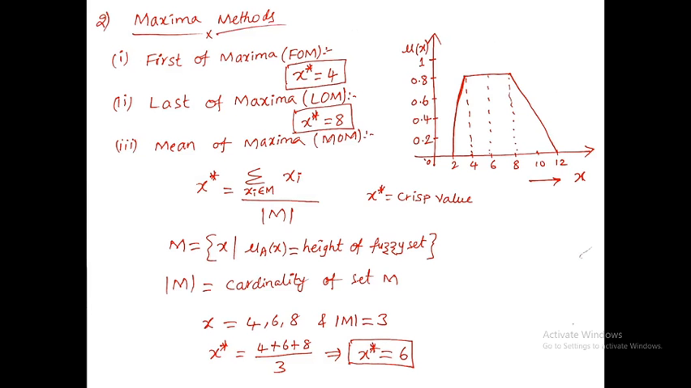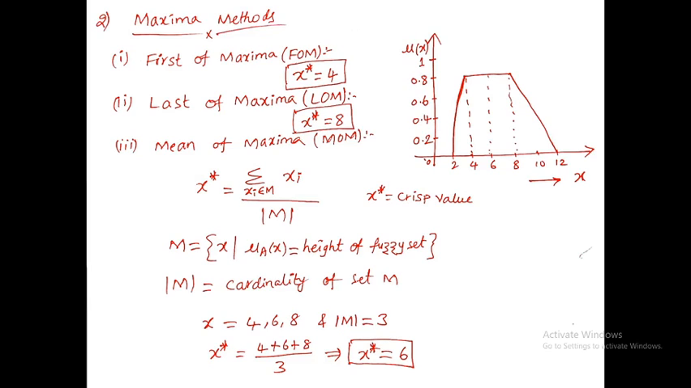so this is another defuzzification method. Here that method is called the maxima methods. So in this maxima method, there are 3 terms. One is first of maxima, so let us assume that first of maxima is FOM, last of maxima LOM, mean of maxima MOM.